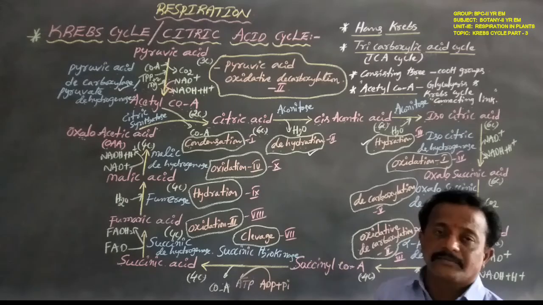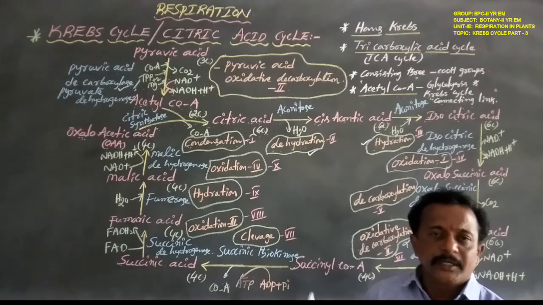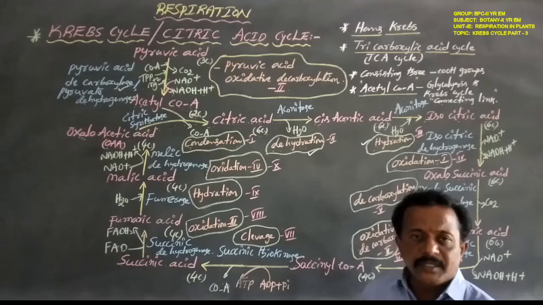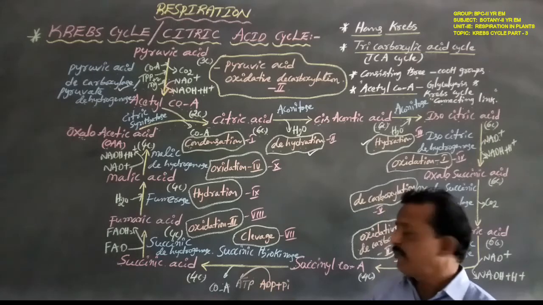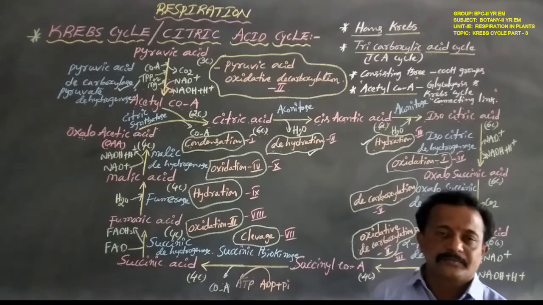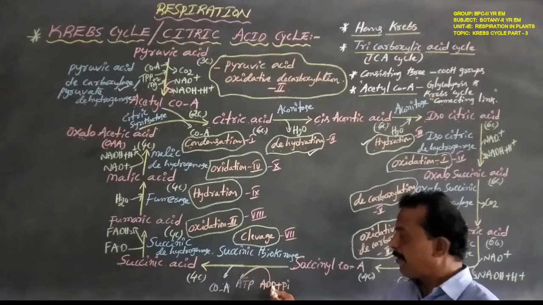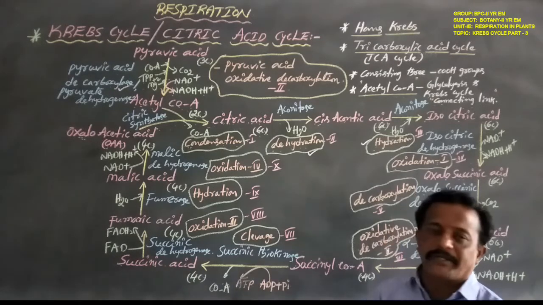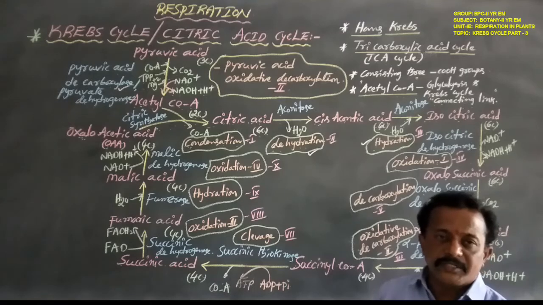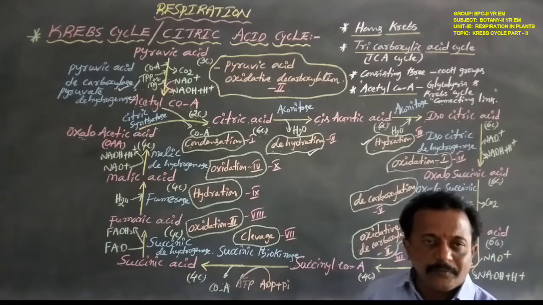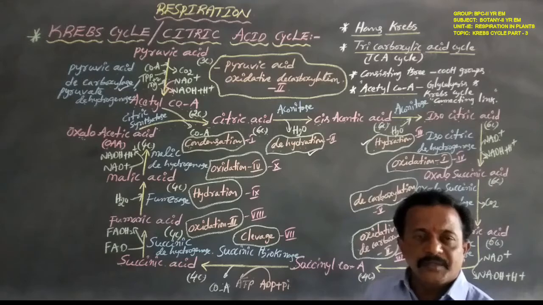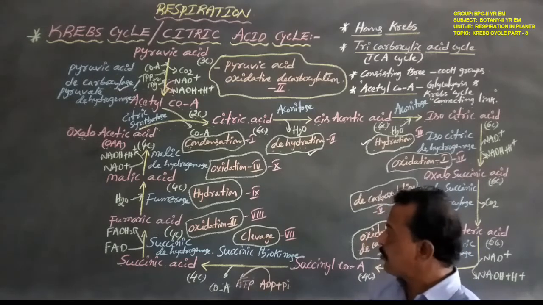Succinyl coenzyme A releases one phosphate group. This phosphate group forms a high energy phosphate, that is called ATP. By means of ADP, adenosine diphosphate, plus inorganic phosphate, adenosine triphosphate is formed. So in this reaction one ATP molecule is formed, that is called substrate level phosphorylation.